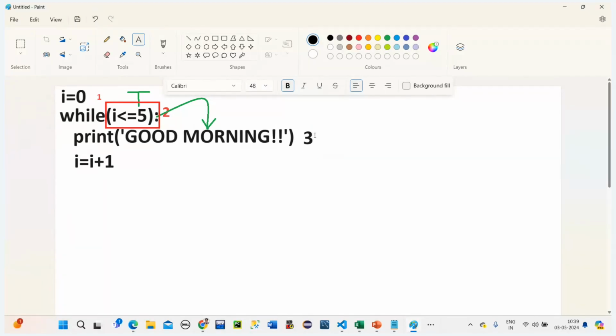The third one is this point. Understood? First one is initialization, second is condition checking, third one is printing, and the fourth one, this is the fourth point.